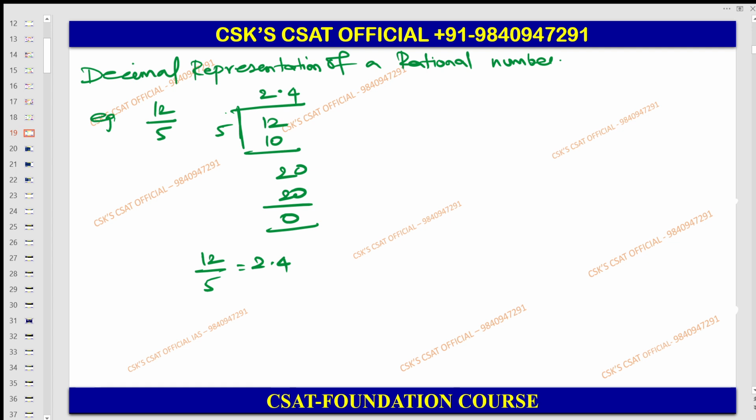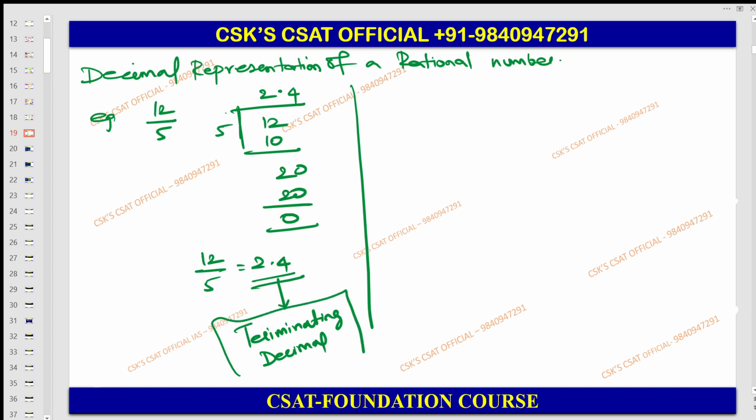That's it. Now, can we say this is terminating? Yes, you can say this as a terminating decimal. This is nothing but the terminating decimal. For the better understanding of terminating decimal and non-terminating, that is why I am giving you this as an example. Now let me give you a non-terminating example.